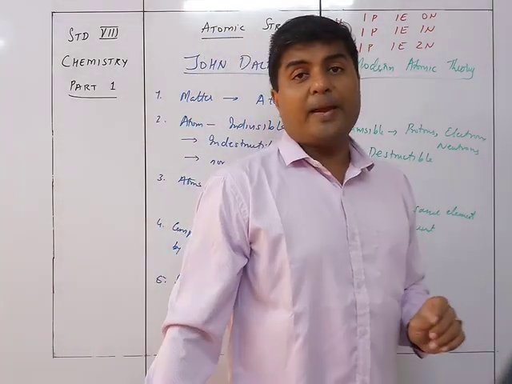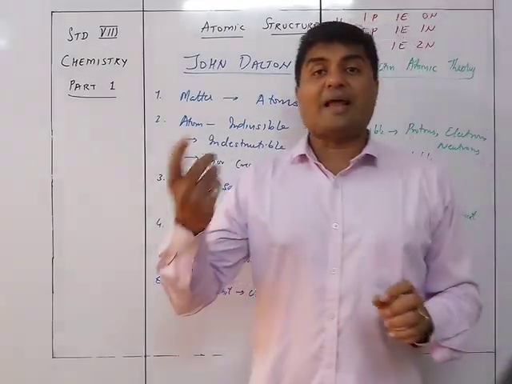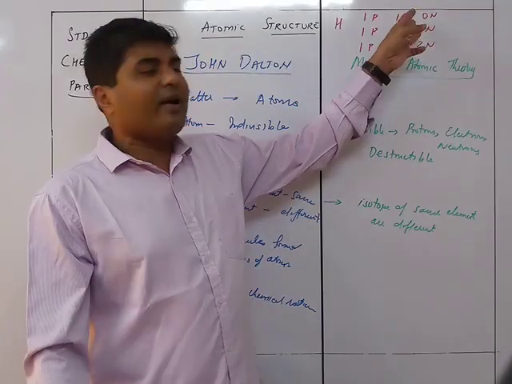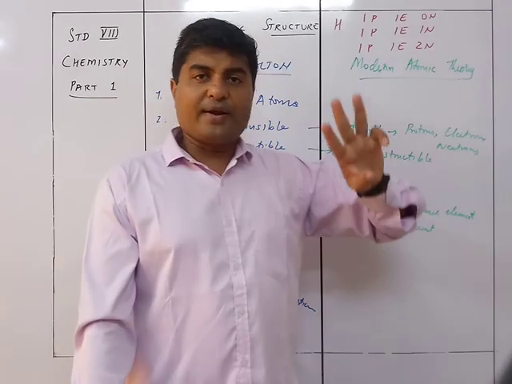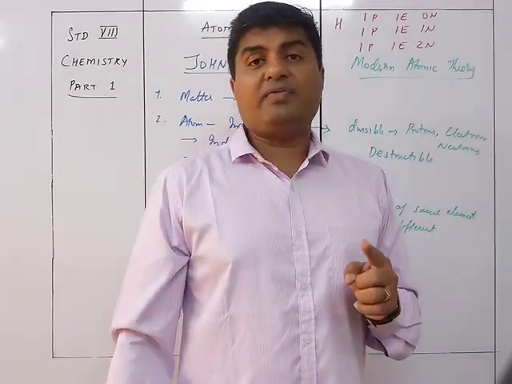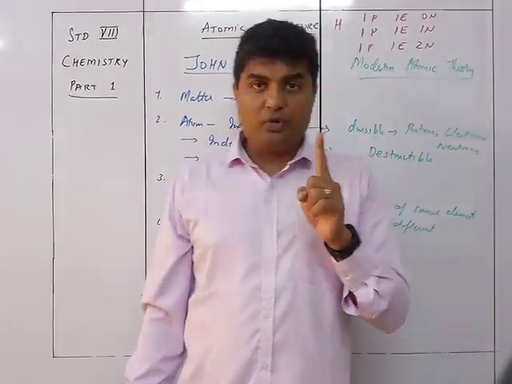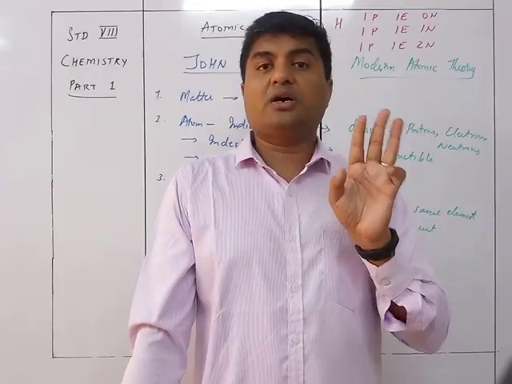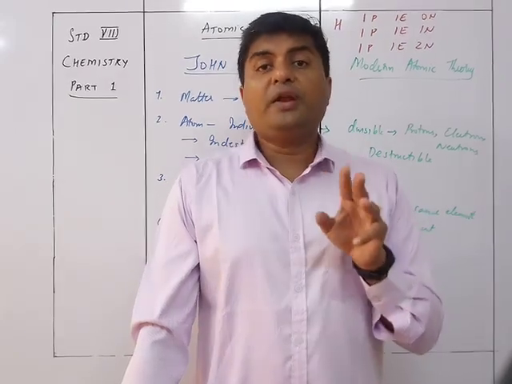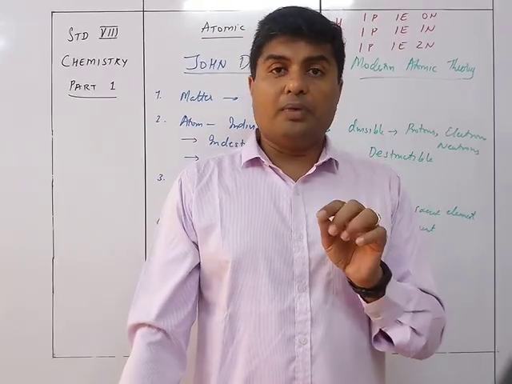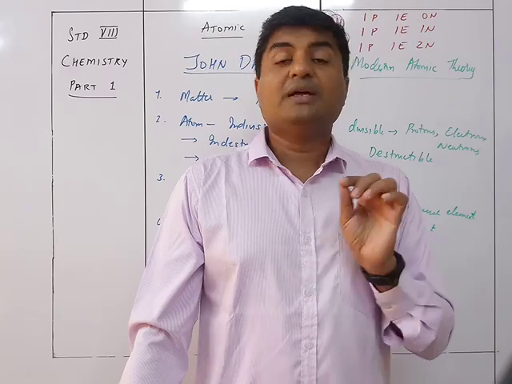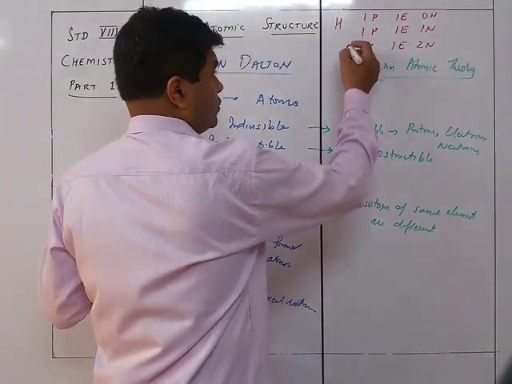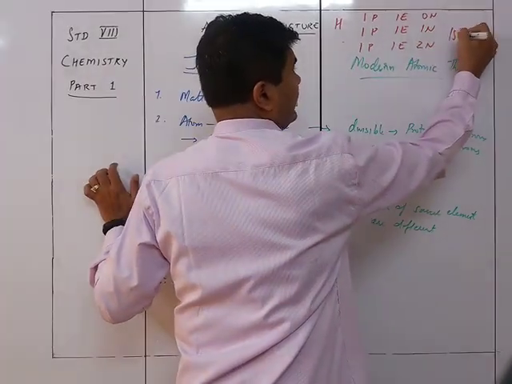So atomic masses are going to be different, so the properties are slightly different, and hence we see that these three are all hydrogen, but one has a mass of 1 AMU, atomic mass unit, another has 2 AMU, and the third has 3 AMU. So because of the same atomic number but different atomic mass numbers, they are called isotopes.